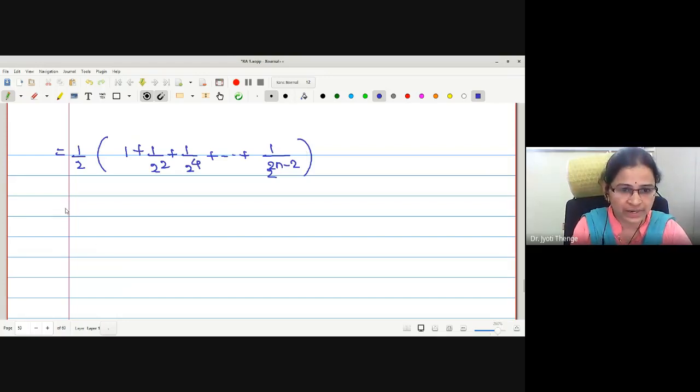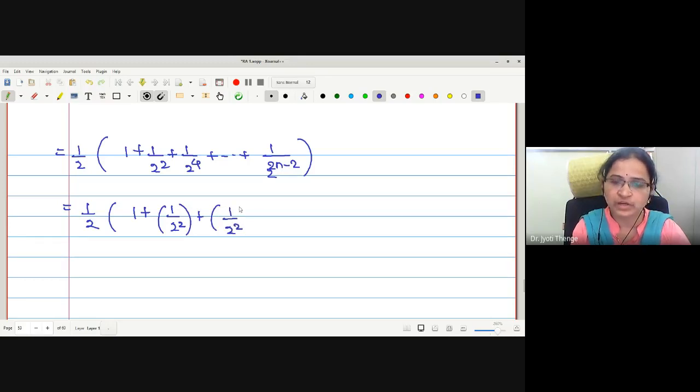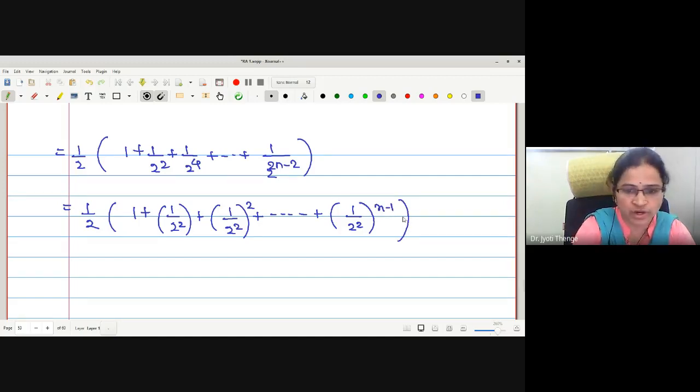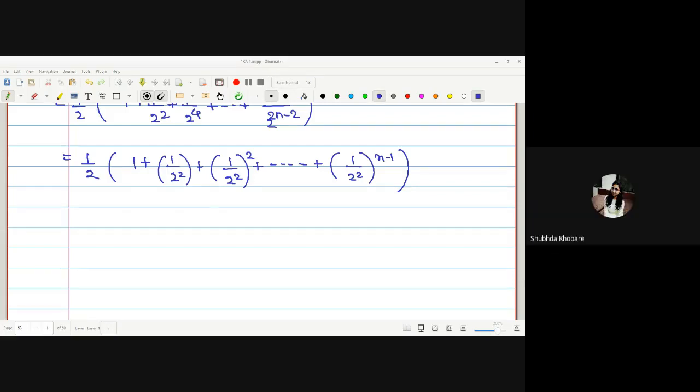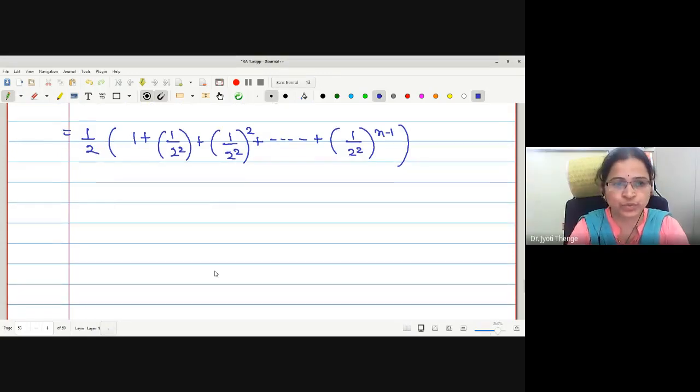Now I will try to write it as a geometric progression. Geometric progression with first term 1. And what is the common ratio? 1 upon 2 square, that is 1 by 4.